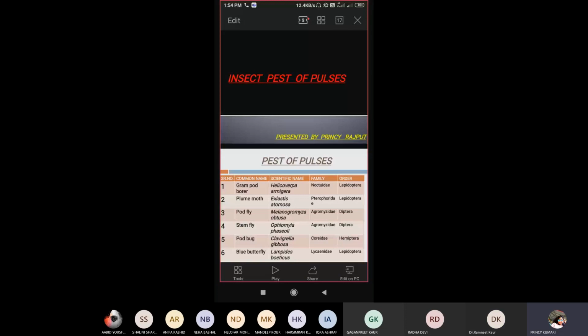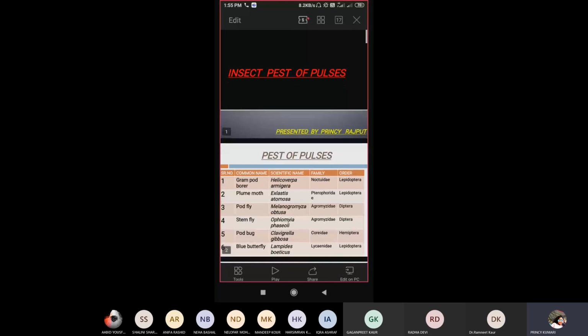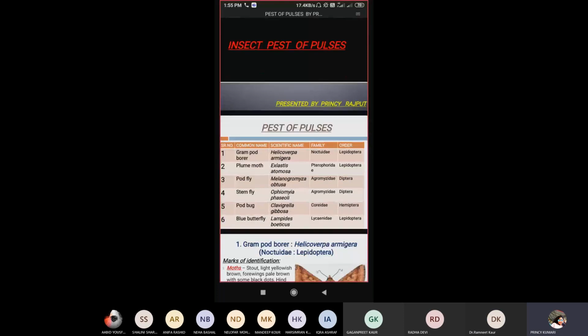Before we understand and know about insects which act as pests for pulses, first of all, we should know what a pest is. A pest is any animal or plant which has a harmful effect on humans, their food or their living condition. Basically, any animal or plant which harms human living conditions is known as a pest. Here is a list of insects which act as pests for pulses.